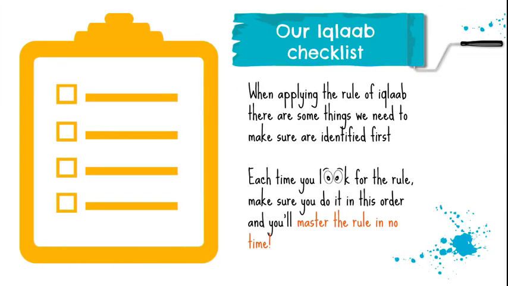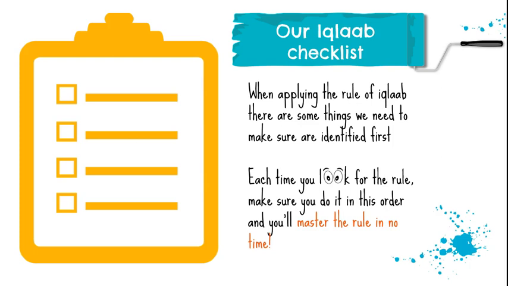We have a checklist for the Iqlaab rule. When applying the rule of Iqlaab, there are some things we need to make sure we identify first. Each time you look for the rule, make sure you do it in this order and you'll master the rule in no time, inshallah.